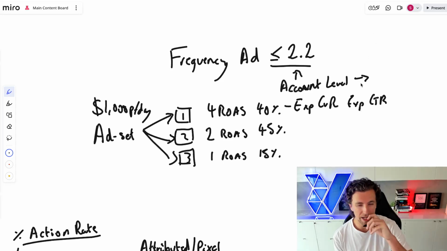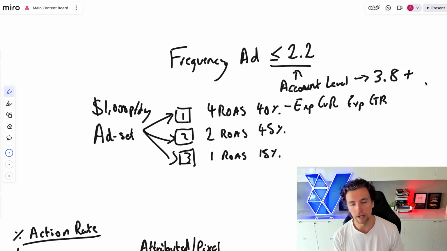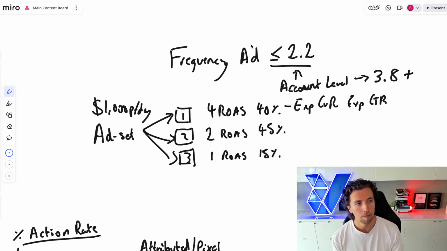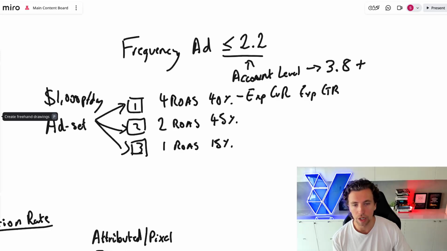Probably, if you're a big brand in Australia spending 150K, 200K a month, this is probably going to sit at something like 3.8 if you're looking at a 30-day period, sometimes even higher. And so users are getting served 3, 4, 5 ads on average, and high-intent users are going to be served 7, 8, 9 ads. But they're only seeing an individual ad twice. What's the reason for that? The reason for that is because probability of purchase after 2 impressions of seeing the same ad goes down exponentially.